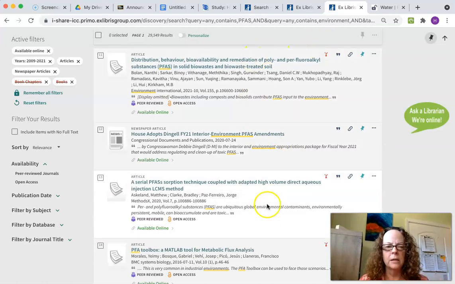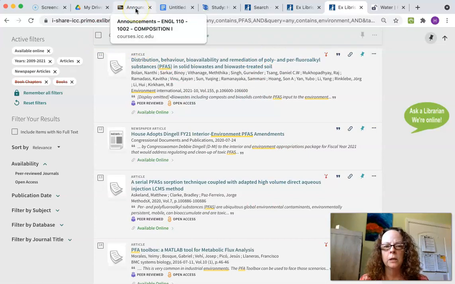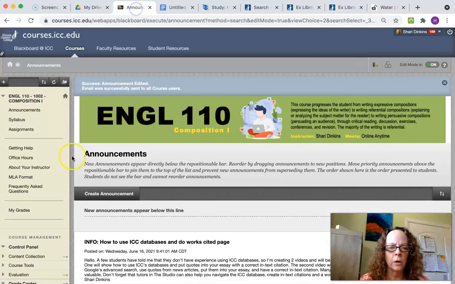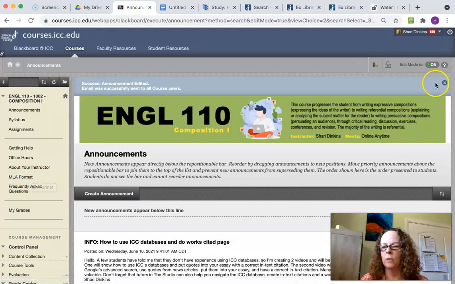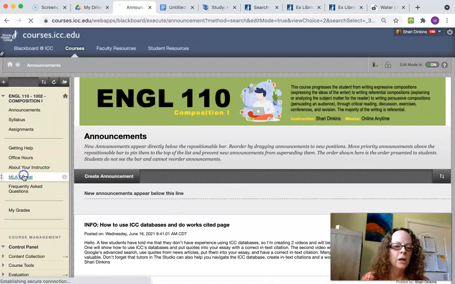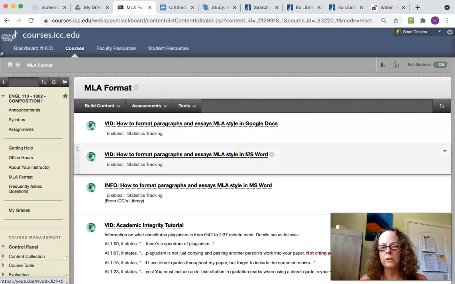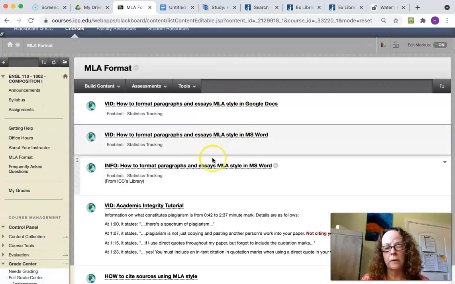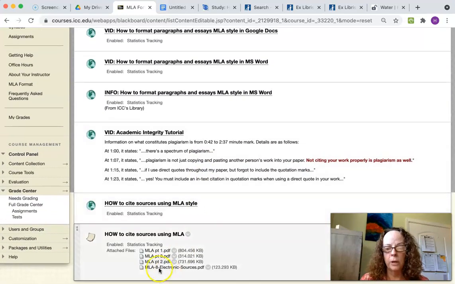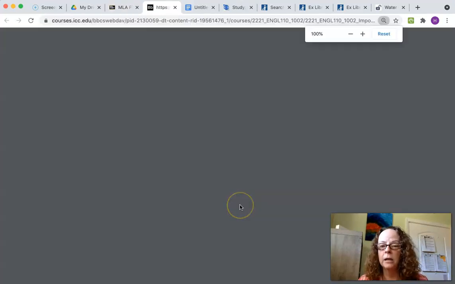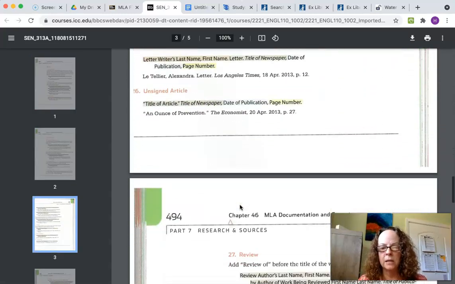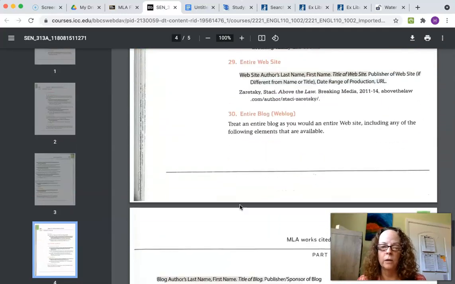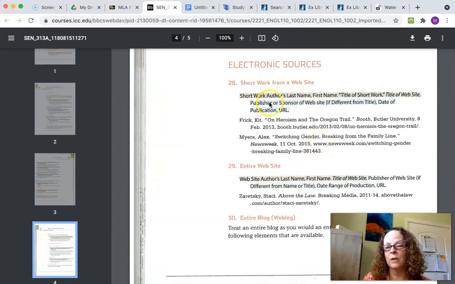If you're curious, like, well, how did Sherry know that needs to be italicized, or how does she know all that stuff? Just go back to your ICC Blackboard site, go to MLA format, and it will actually show you how to format things. It will also tell you, hey, if you find something online, here's what it should look like. If you're finding a book, if you're finding a magazine, if you're finding a website.